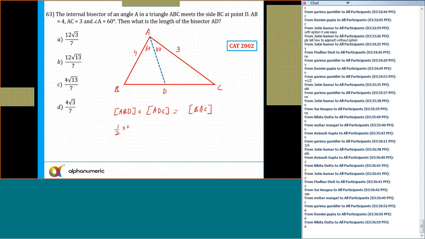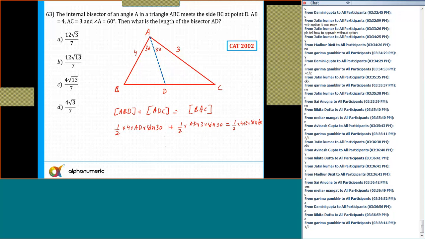So area of triangle ABD is half into AB, which is 4, into AD into sine 30, plus area of triangle ADC, half into AD into 3 into sine 30. It is equal to area of triangle BAC, which is half into 4 into 3 into sine 60. You know sine 30 is equal to half, sine 60 is equal to root 3 by 2. Substitute that, you will get the value of AD.